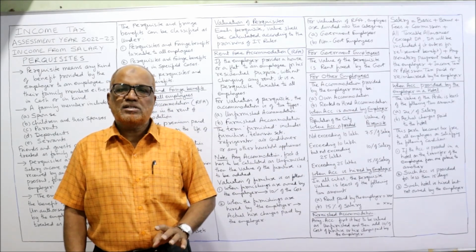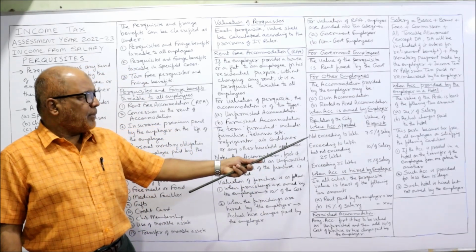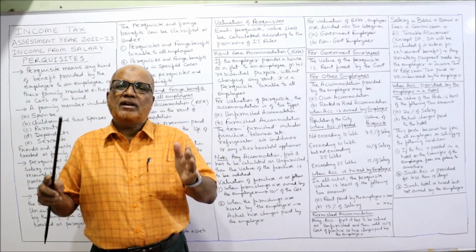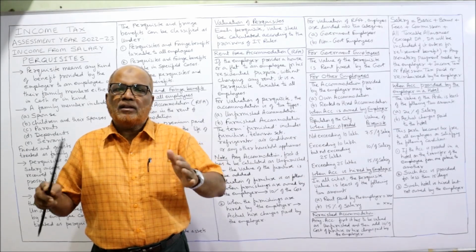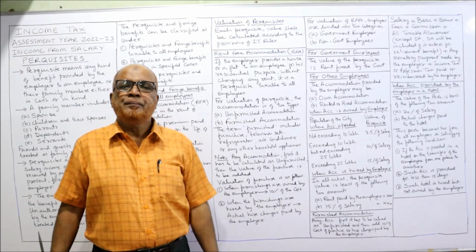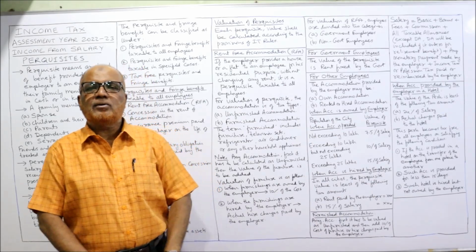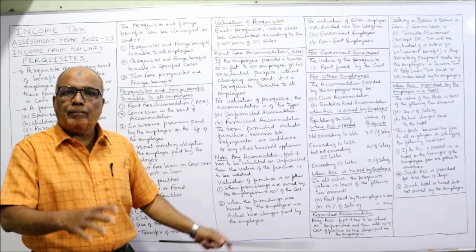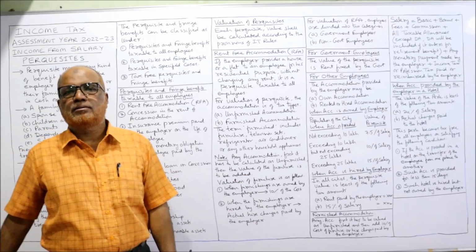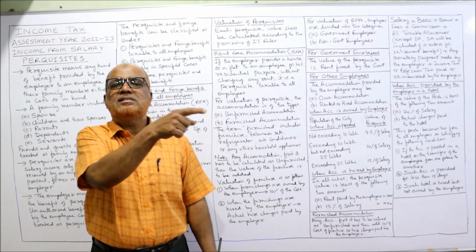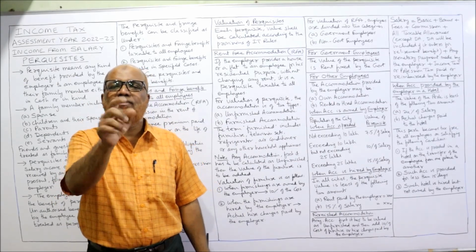Suppose the population does not exceed 10 lakh, the accommodation given in a small town, in that case, the value of the perquisite is 7.5% of salary. You have to remember these provisions, very important.